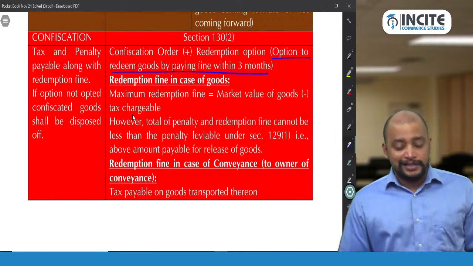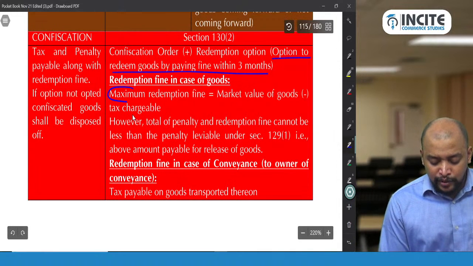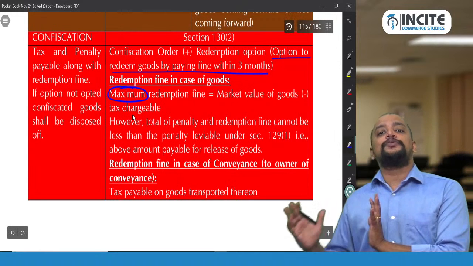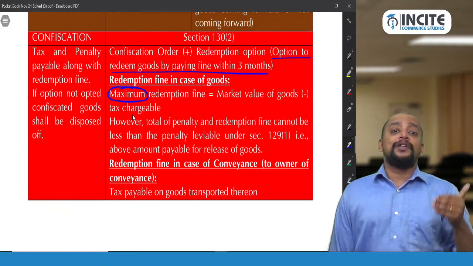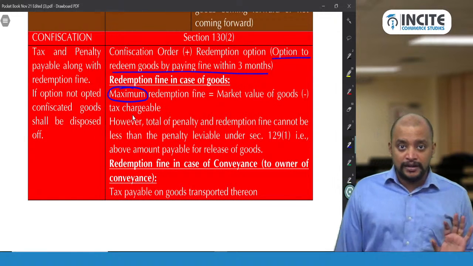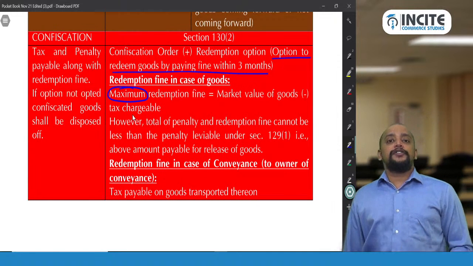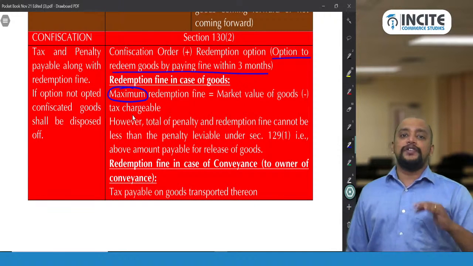So please try to understand. When you are writing in the exam, don't write that redemption fine equals market price of the goods minus tax. It is a maximum redemption fine, meaning up to that extent they can levy redemption fine. So this is for the purpose of goods, and if you pay that fine, the goods will be released.